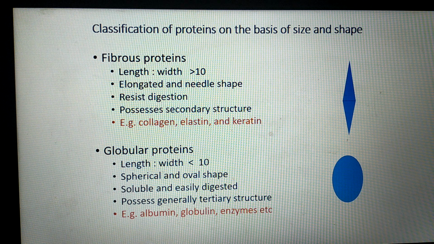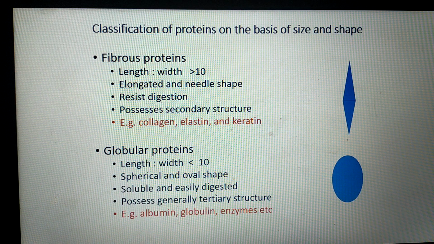Fibrous protein means a protein which has length to width ratio more than 10. They are elongated and needle shaped. They resist digestion by digestive enzymes, possess secondary structure, and examples of this type of proteins are collagen, elastin, and keratin.